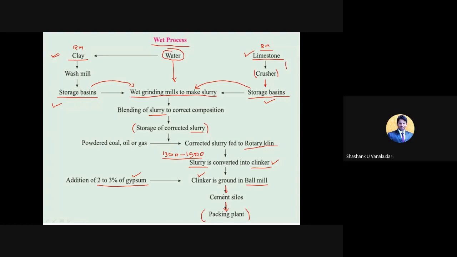Is there any doubt? This is the most asked question in the question paper, in the exams. Now we'll check the video of this wet process.